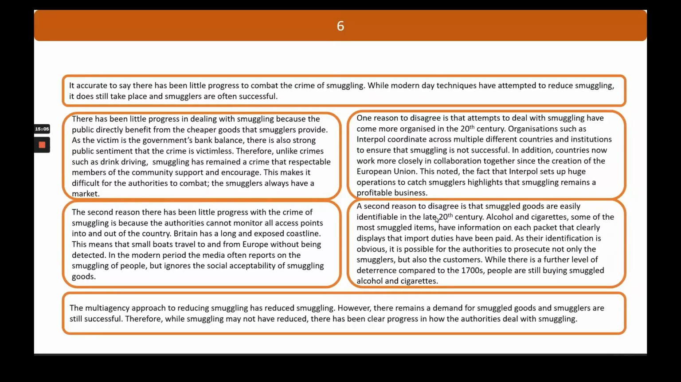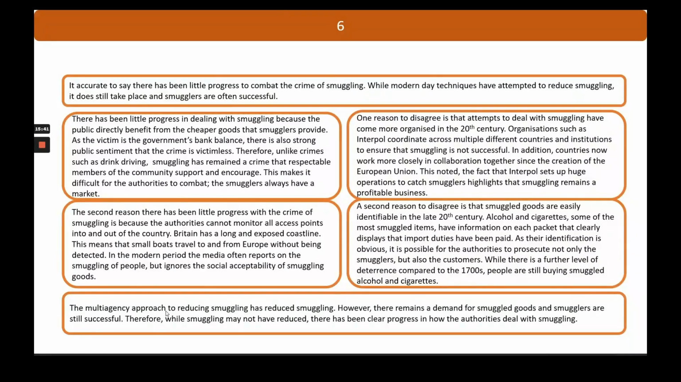A second reason to agree is that smuggled goods are easily identifiable in the late 20th century. Alcohol and cigarettes, some of the most smuggled items, have information on each packet that clearly displays import duties have been paid. As their identification is obvious, it is possible for the authorities to prosecute not only the smugglers, but also the customers of smuggling. While there is a further level of deterrence compared to 1700, people still buy smuggled goods and alcohol. And again there, I've referenced back to my agree.